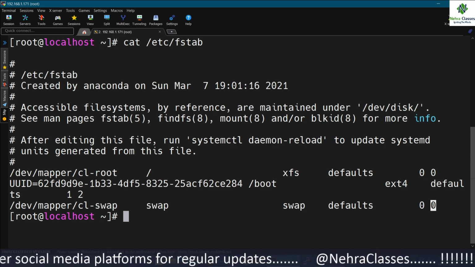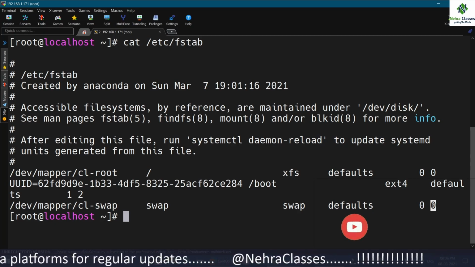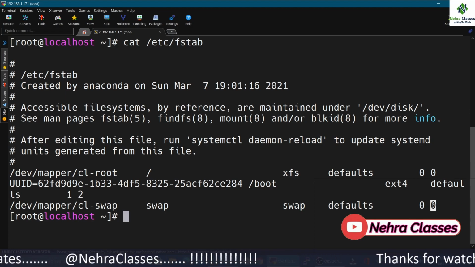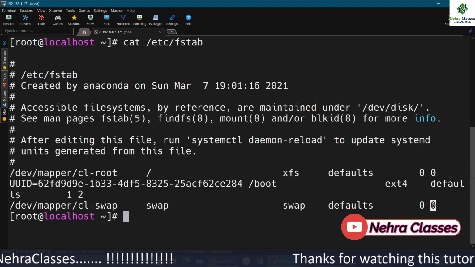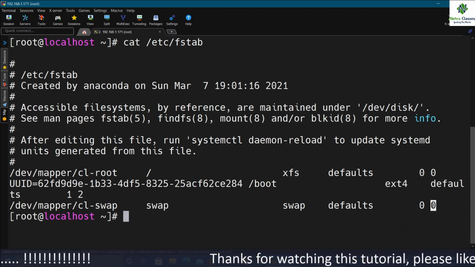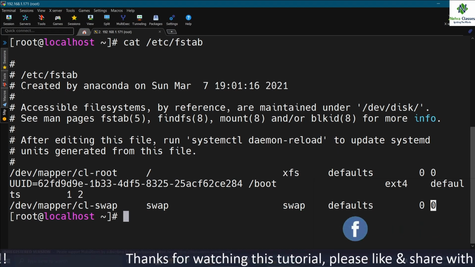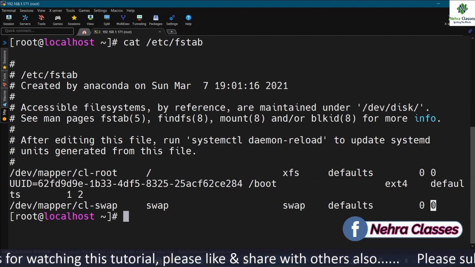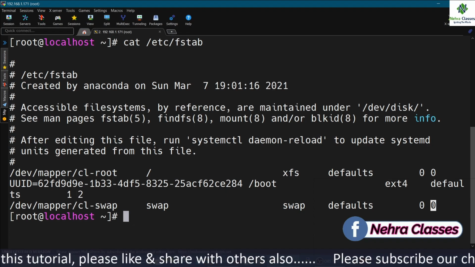The root partition should have a value of 1, and all others that need to be checked should have a value of 2. So if you don't want it to be checked, you can mention 0 here, and if you want it to be checked at boot time, you can mention 2 for the non-root file systems, and for the root you can mention 1.